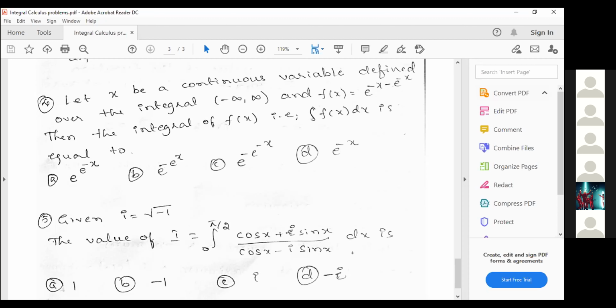Yes, sir. Okay, try it by using the substitution method. In case you are not getting it, I'll solve it. Sir, here we have to substitute e power minus x as what, sir? T, sir. Yeah, e power minus x, you take it as t.